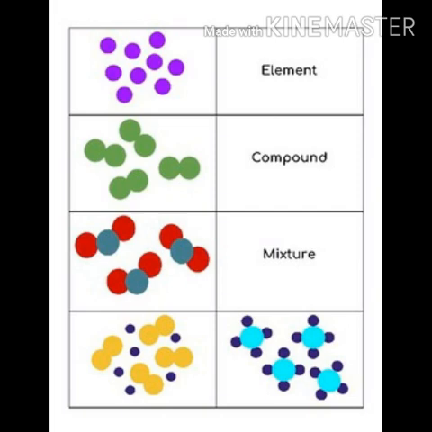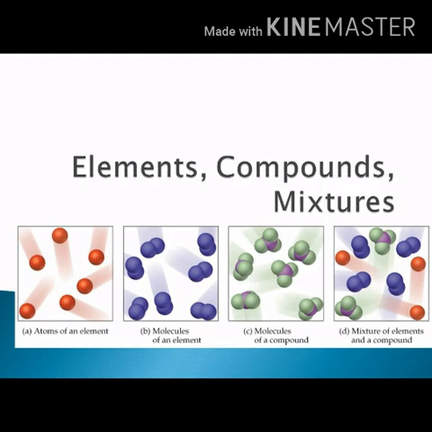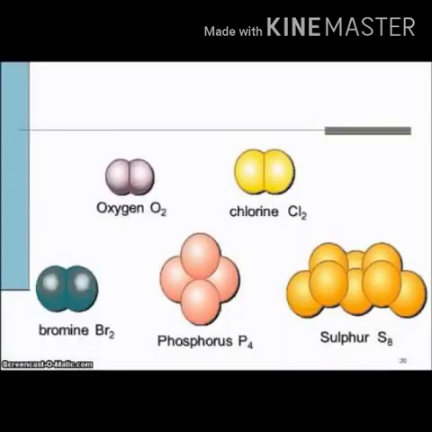Matter is classified into three types: element, compound and mixture, by considering whether the smallest particles of matter are similar or different and what they are made of. All the smallest particles, that is atoms or molecules, in an element or a compound are alike. However, the smallest particles in a mixture are of two or more types. The smallest particle of an element contains identical atoms. For example, each molecule of oxygen contains two oxygen atoms in a bonded state.